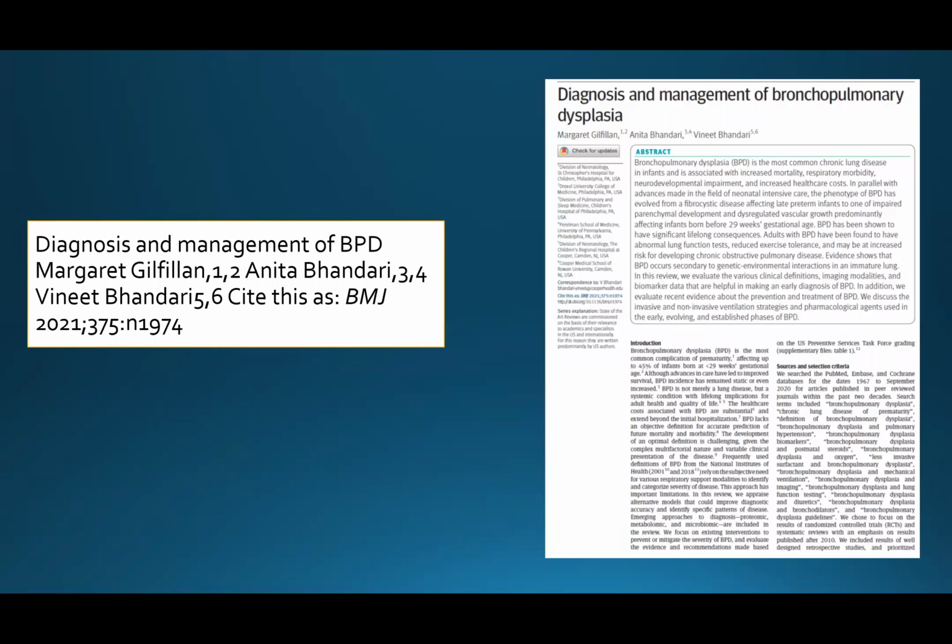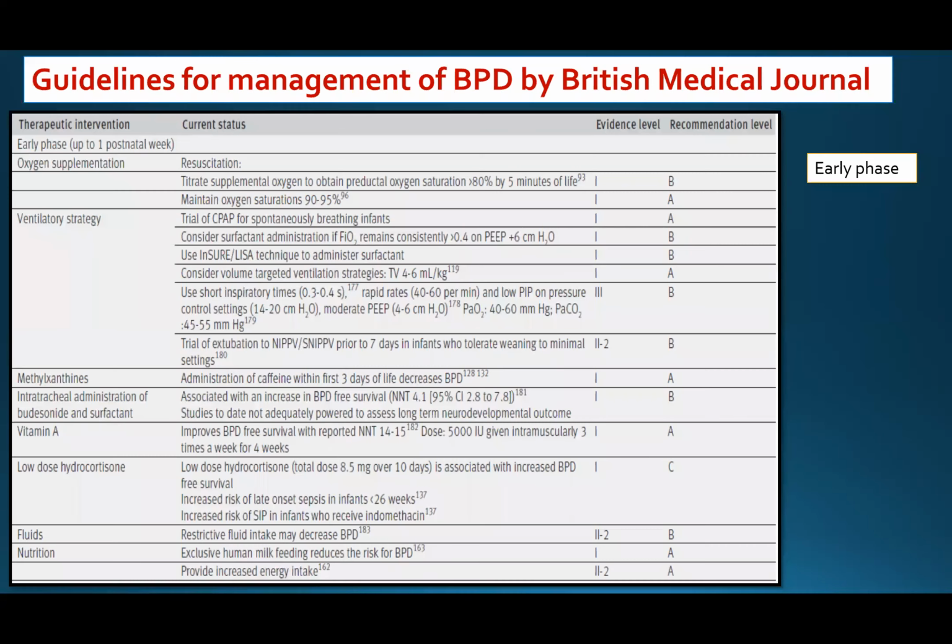Here we have the management of bronchopulmonary dysplasia according to the British Medical Journal. The guideline for management of bronchopulmonary dysplasia by British Medical Journal divides the management according to the phase. The first phase is the early phase, which is less than 1 week. Starting with oxygen supplementation, supposed to maintain the oxygen saturation from 90 to 95 to decrease the risk of toxicity.